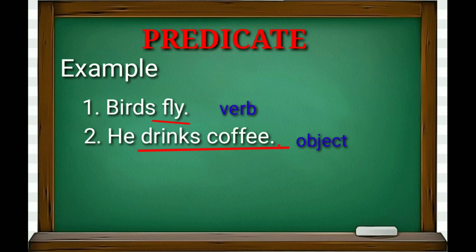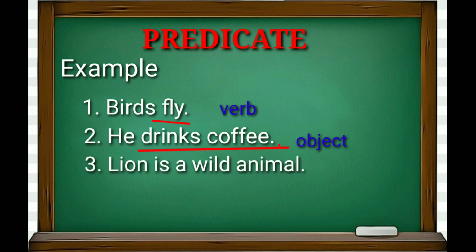Third, lion is a wild animal. In this, is a wild animal is the predicate, where is is the verb, a wild animal is the complement.